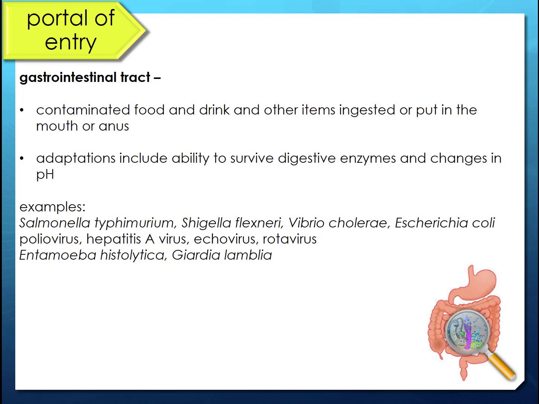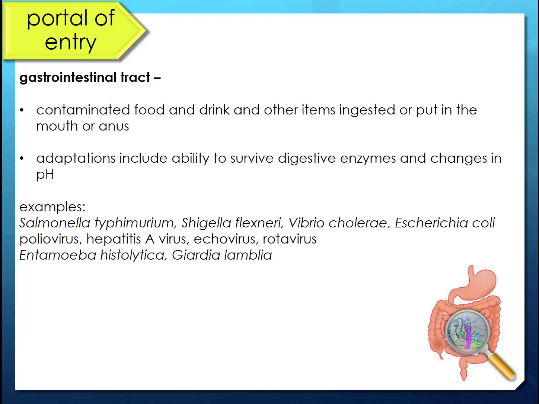And so the adaptations or the virulence factors that the organisms might have is going to be their ability to survive digestive enzymes and massive changes in pH, right? Because we have a very acidic GI tract, and we have all these enzymes that are out there to break down compounds. And so that would be a virulence factor, how they're going to survive our host defenses.